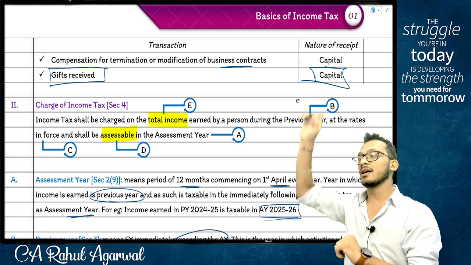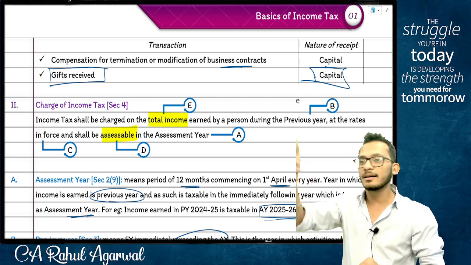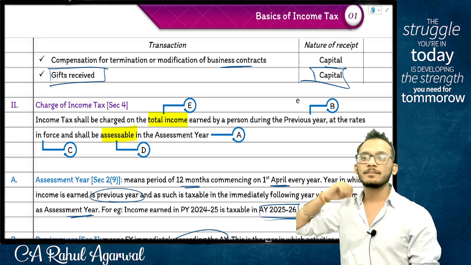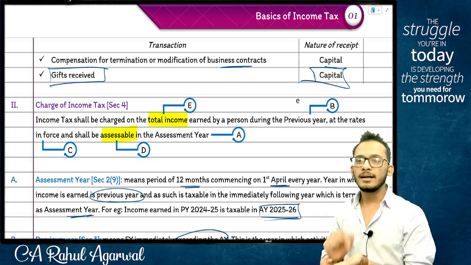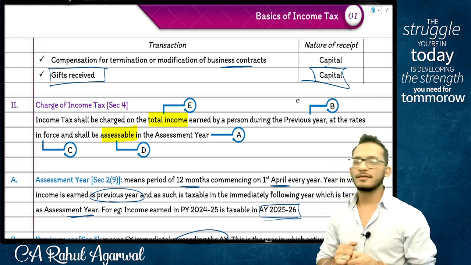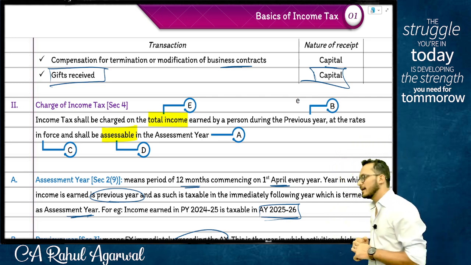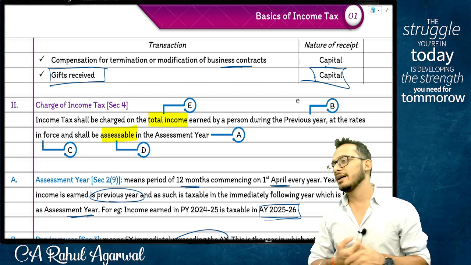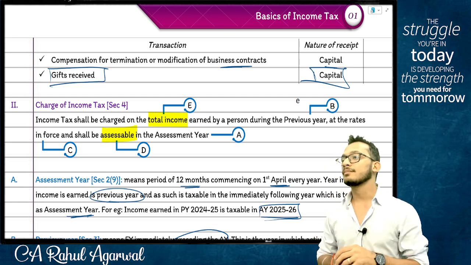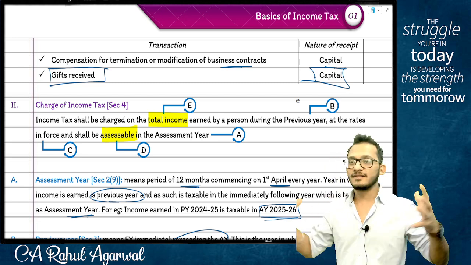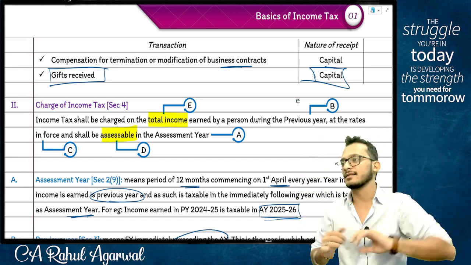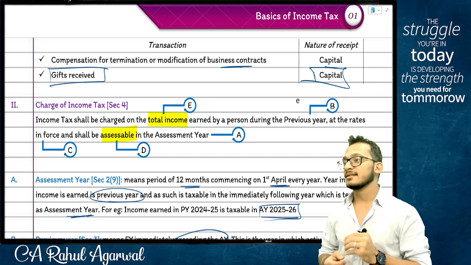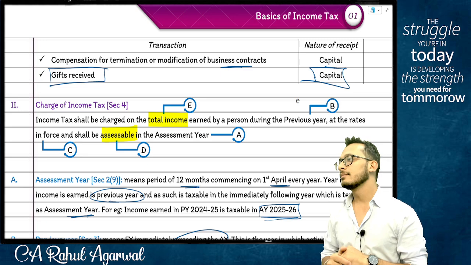Yes or no? Now, the Constitution comes and says you can collect taxes, but it does not say you can collect income taxes. So to give the power to collect income tax also, there should be a law, which will be part of income tax. Agreed? Not agreed? Yes. And therefore, in income tax, they decided that every person who is paying taxes will not be called a person. Person basically means the group of people who should pay tax. But every person who pays tax will be called an assessee.